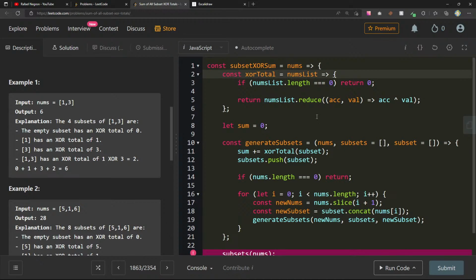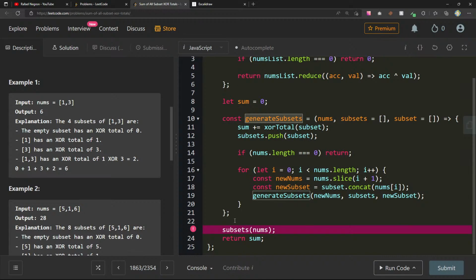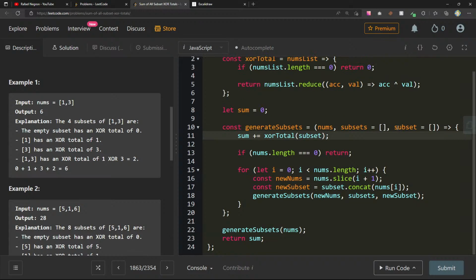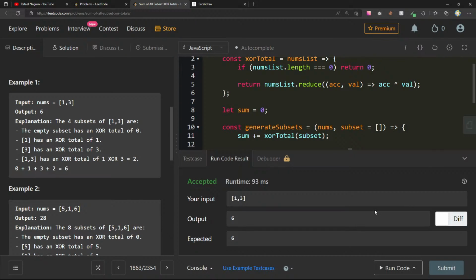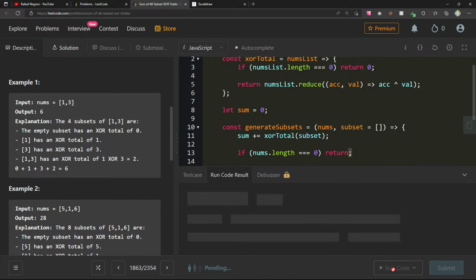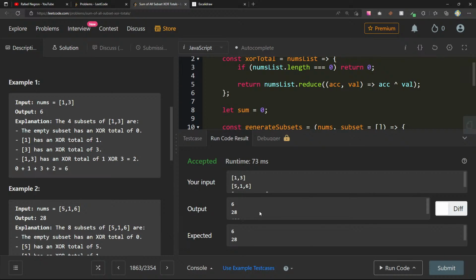Okay, subsets. Oh, I think here subsets generate subsets. Yeah, I don't need to keep track of my subsets here, just to reduce the complexity of this. Let's do that. 6 and 6. 6 and 28, 480, 6, 28, 480.